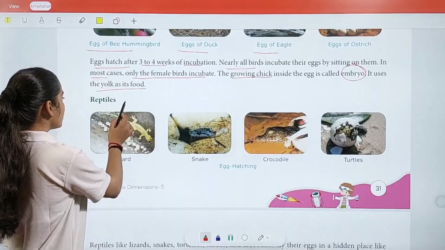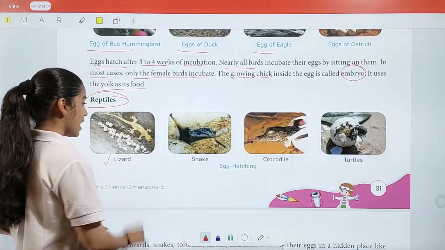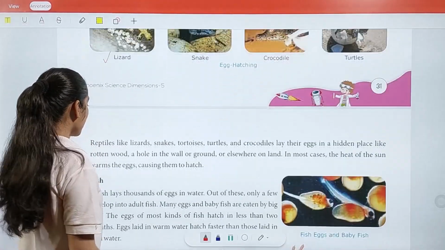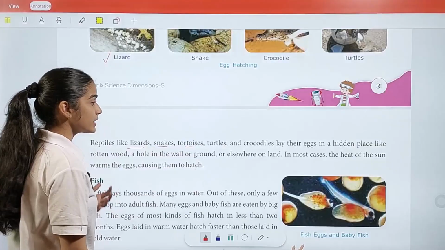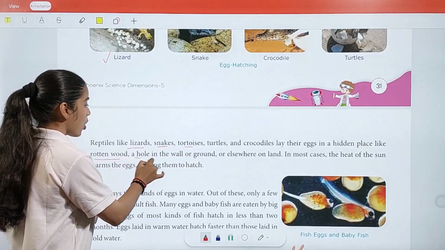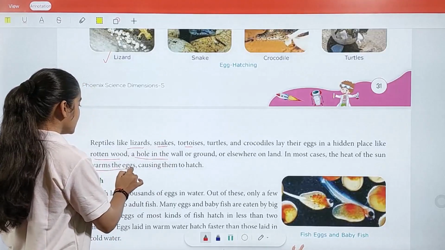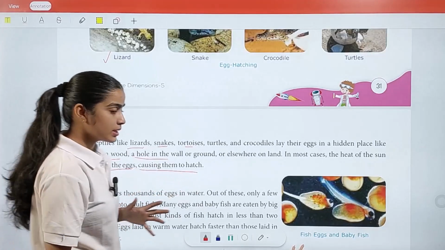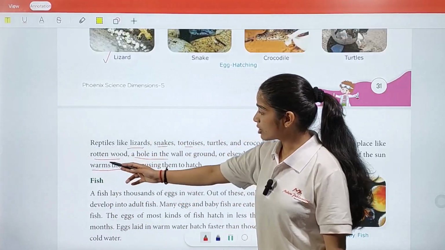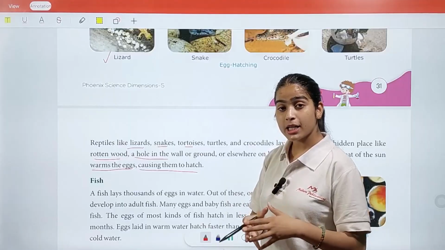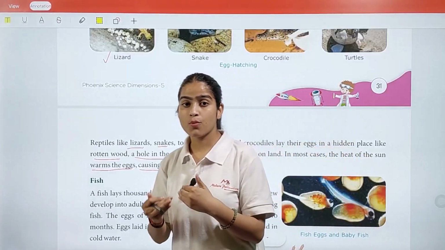Now we are going to learn about the reptiles. Reptiles means crocodiles, snakes, turtles, and lizards. How they lay their eggs, let's understand. Reptiles like lizards, snakes, tortoises, turtles, and crocodiles lay their eggs in hidden places like rotten wood, a hole in the wall or ground, or elsewhere on land. In most cases, the heat of the sun warms the eggs, causing them to hatch. So these are the reptiles we have: crocodiles, snakes, turtles, and they generally lay their eggs in places where no one can see them, and the sun helps give the warmth to hatch them, okay.